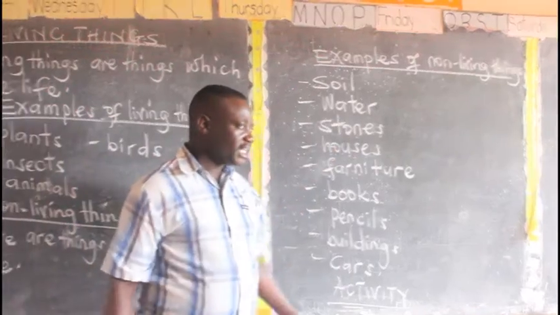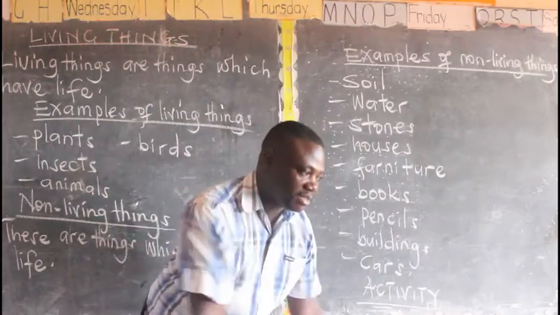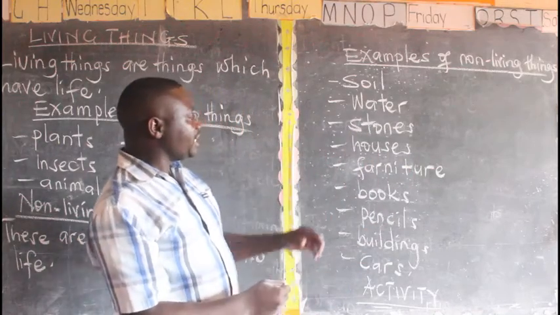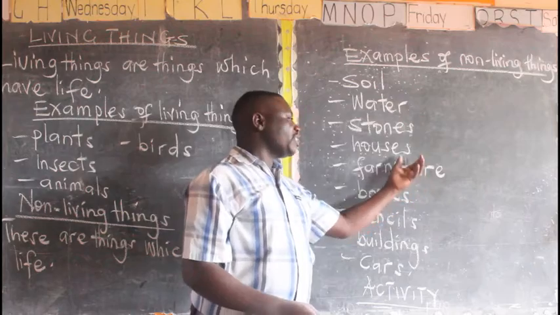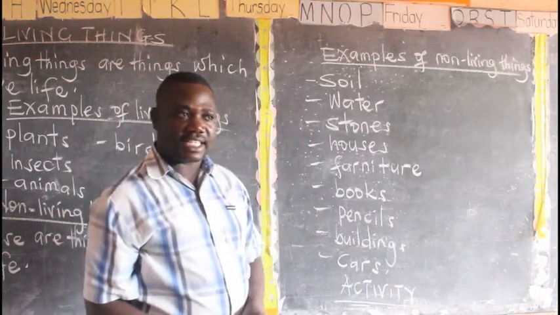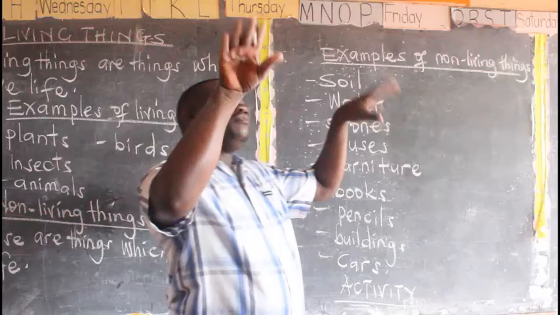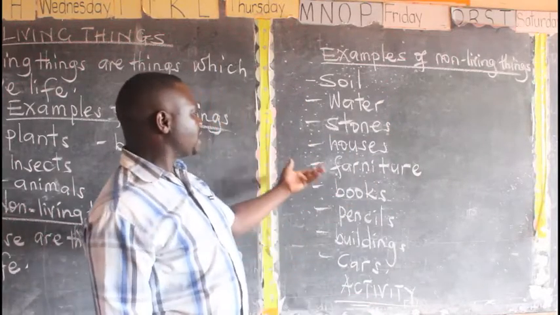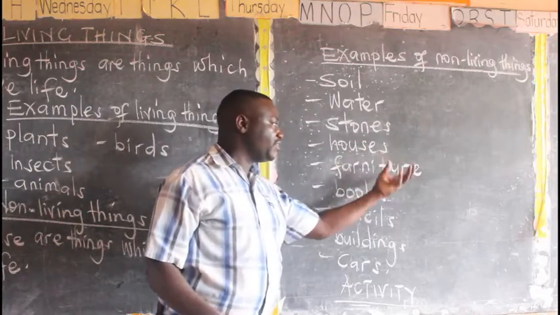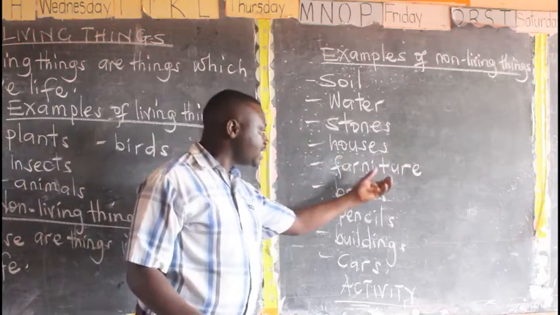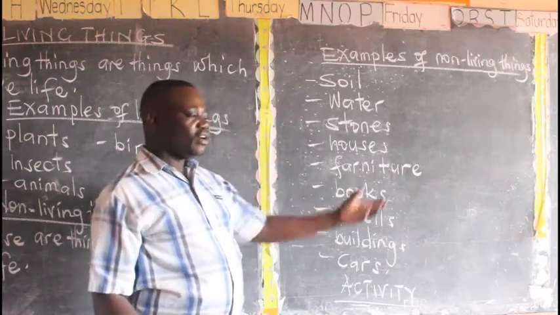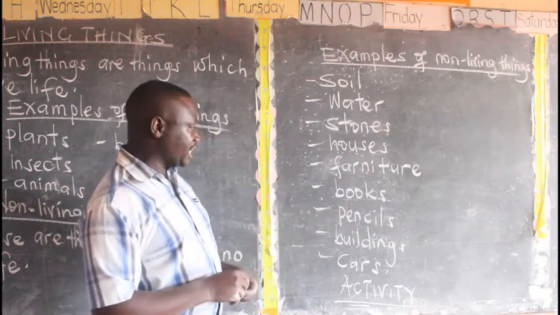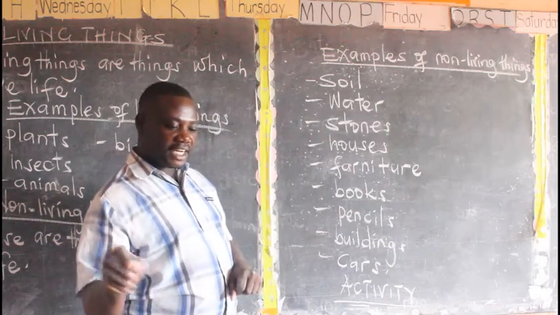Then we have stones. Even if you hit it several times, it will never complain. You will just get tired and move away. Then we have houses. Even if you say now we are going to the village, let us move with our very beautiful and expensive house, it can't move because it is a non-living thing. And non-living things don't move. So houses, furniture, desks, tables where you are, even a chair where you are seated is a non-living thing. We have books where you are writing.